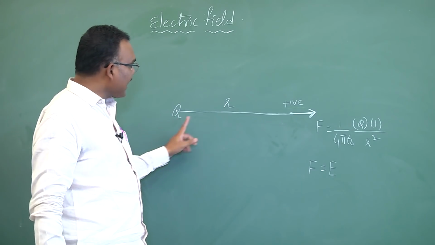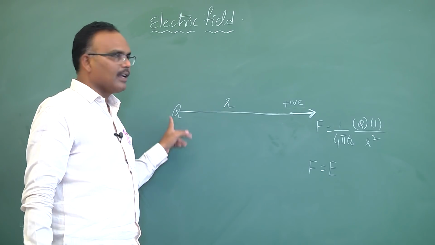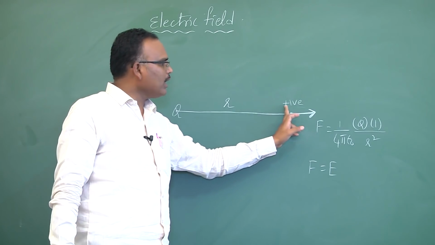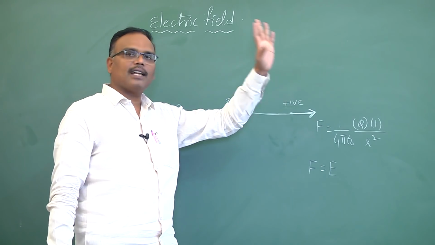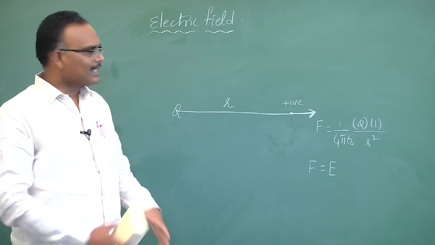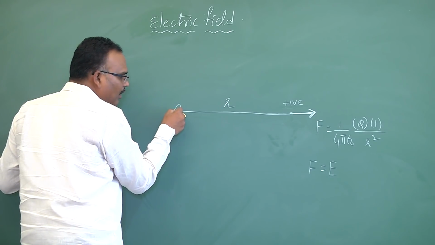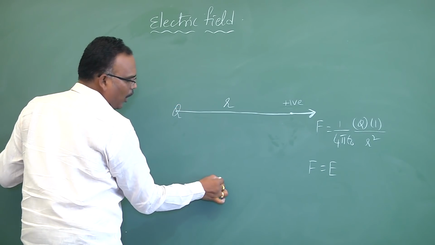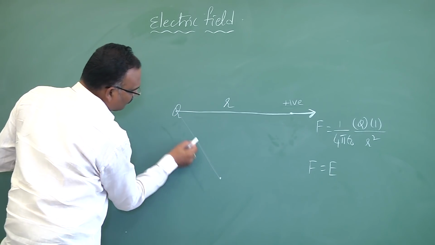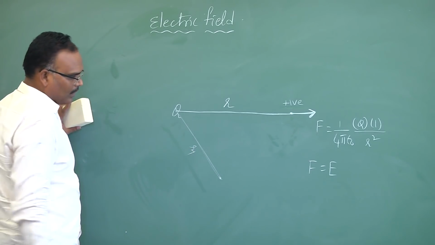Electric field intensity at any point due to a point charge is the force experienced by a unit positive charge placed at that point. This is very important. For example, if I want to calculate the electric field strength of this particular charge at this point, first I join these two. This distance I'll take as r1.